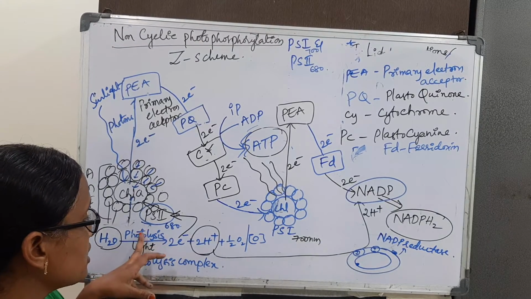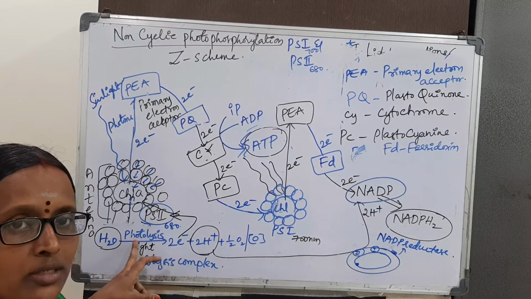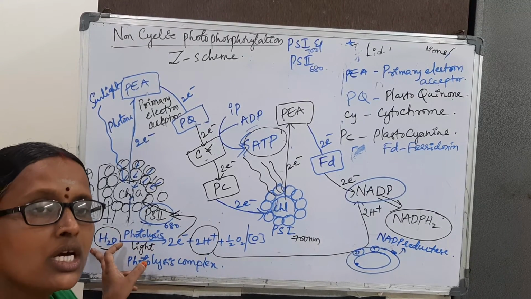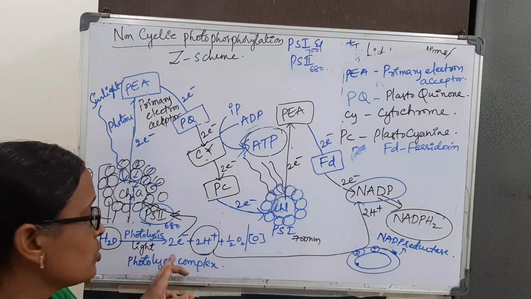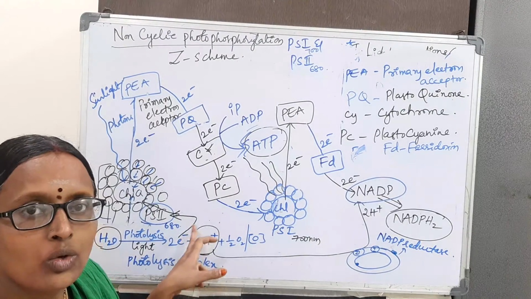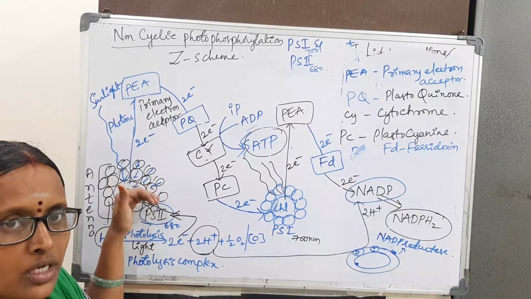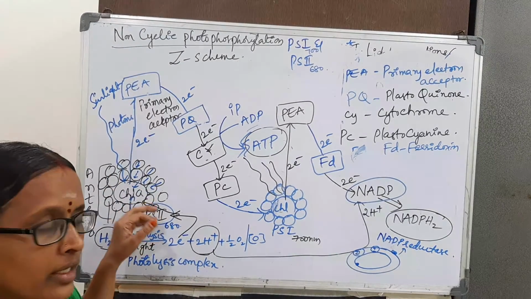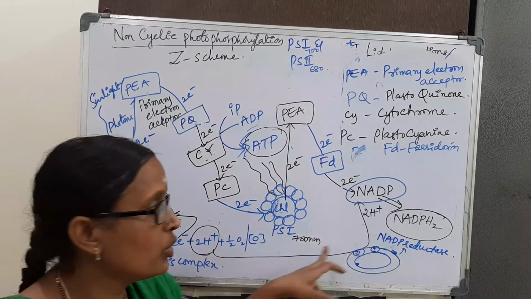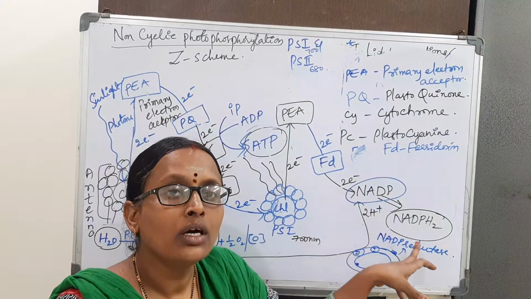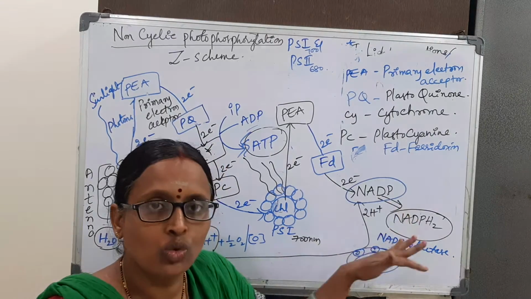That is called photolysis, because light is essential for the breakdown of water, and it gives 2 electrons. They are supplied to photosystem 2 because it is continuously losing electrons, and next protons are added to the NADP to form NADPH2.